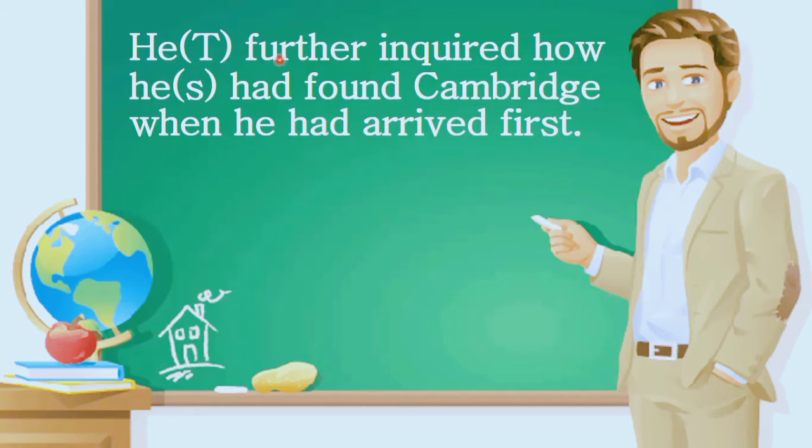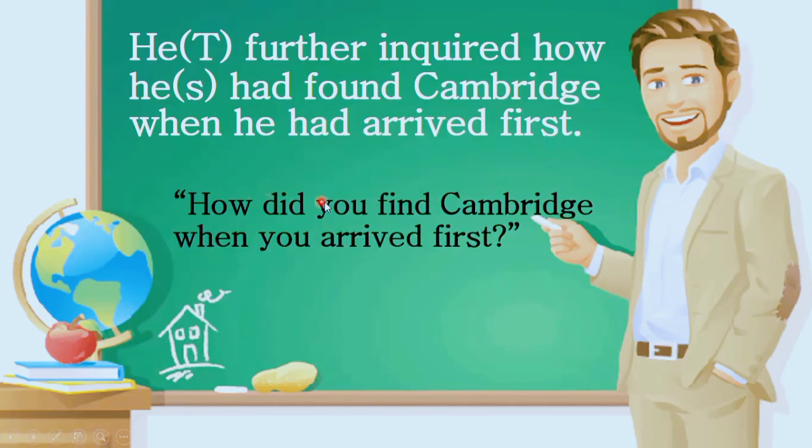So he further inquired. That means for reporting verb, we can only use he said. And how he had found, this one should be changed into past indefinite tense like this. How did you find Cambridge? How did you find Cambridge when? Here this line is written into past indefinite tense, so the next one should be also into past indefinite. When you arrived first. So the second one is not a question, but as the first sentence is a question, that's why we have used the question mark over here. So when you arrived first, said the teacher.